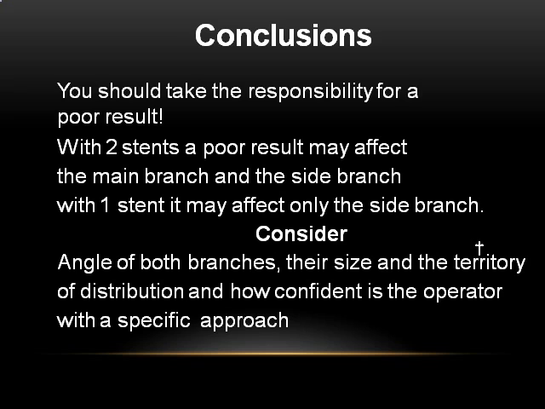So the conclusion is that you should take the responsibility for a poor result. With two stents, a poor result may affect the main branch and the side branch. With one stent, it may affect only the side branch. So what you need to consider is the angle of both branches, their size and the territory of distribution, and most important is how confident the operator is with a specific approach.